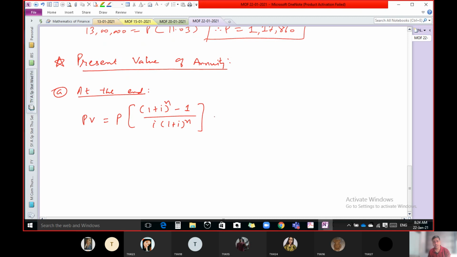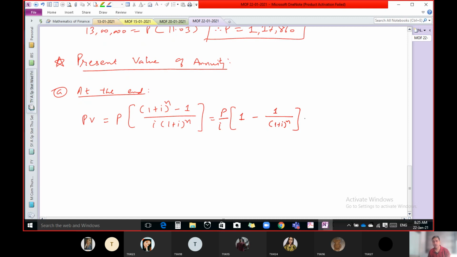Or another way to write the same formula is, you can take this i outside, so you can write P upon i. And (1 plus i) raised to n minus 1 upon (1 plus i) raised to n you can write separately. So we get (1 plus i) raised to n upon (1 plus i) raised to n, that means 1, minus the remaining part, 1 upon (1 plus i) raised to n. If you take LCM, you will get this formula.